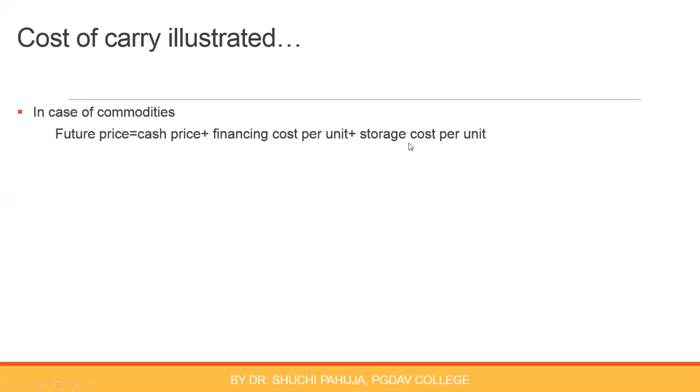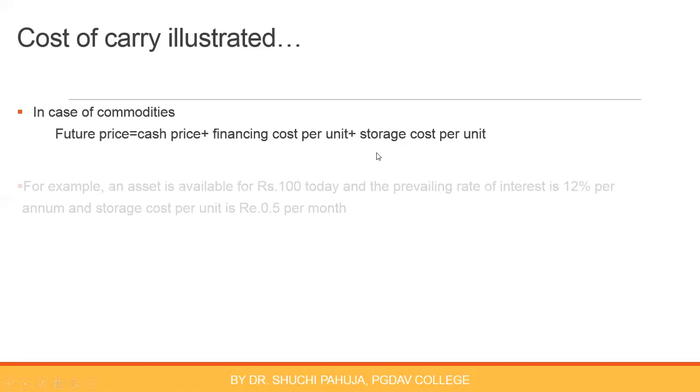Now he will have to store the commodity for this period, for the period of future. That means he will be incurring storage cost also. So he will be charging this cost again from the buyer. So future price will be cash price plus financing cost per unit plus storage cost per unit.